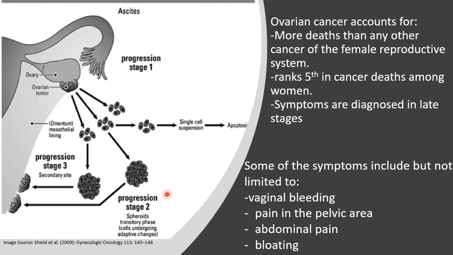They undergo adaptive changes where those singular tumors cluster together, and when they cluster together they begin to form masses. The third stage is moving to another site, as we have seen in pictures and diagrams in other slides, where they move from their primary site to other sites. As we can see here, it first started in the ovary, and we can see that it has moved to another part of the body.